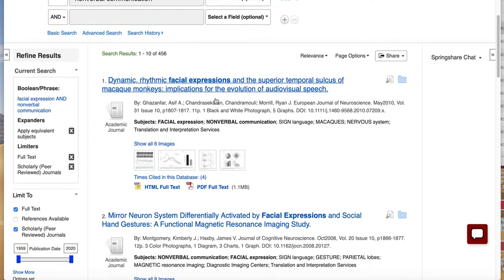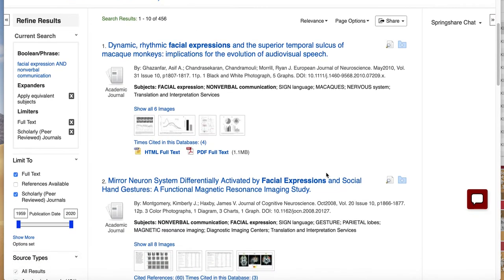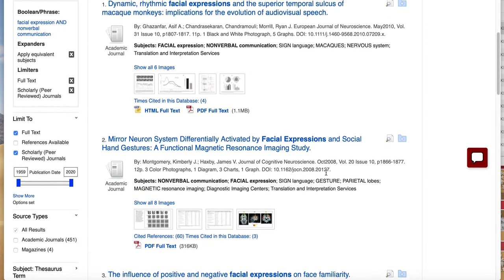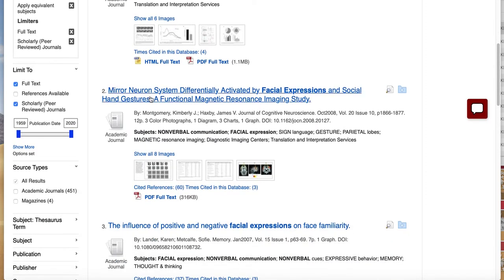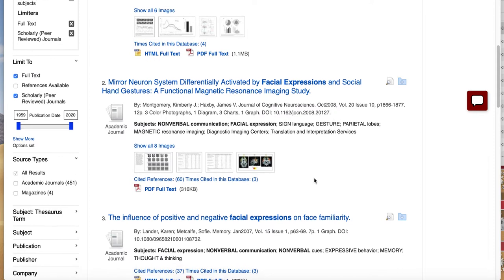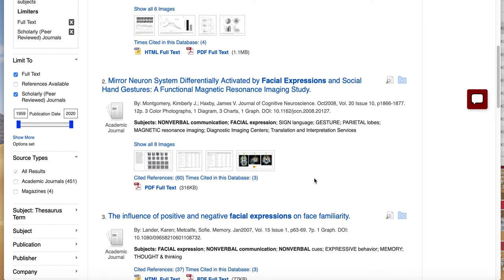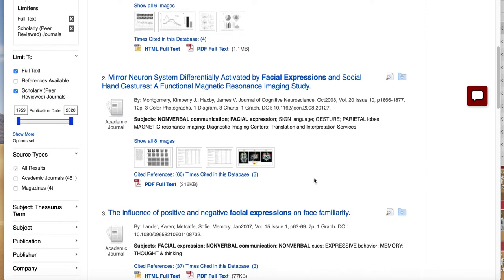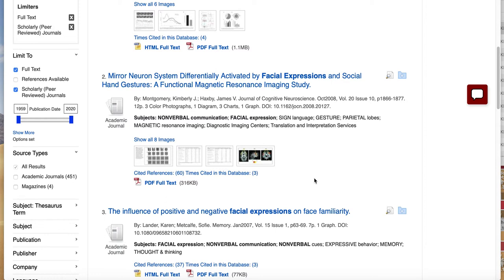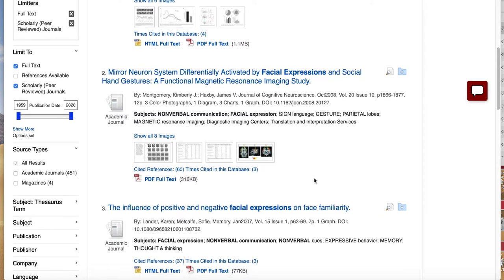So this would not be an appropriate one because we want to take a look at only human communication. Here we have one that is about the mirror neuron system, and that's how we often feel emotions that are activated by facial expressions that another person has. So if I see somebody who's crying, then their facial expression will trigger a mirror emotion in me, an emotional response.